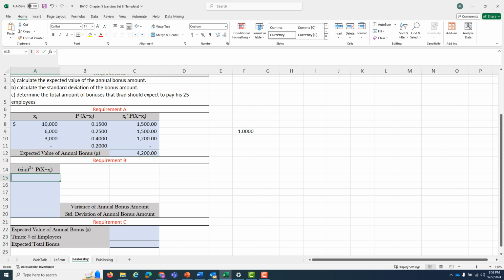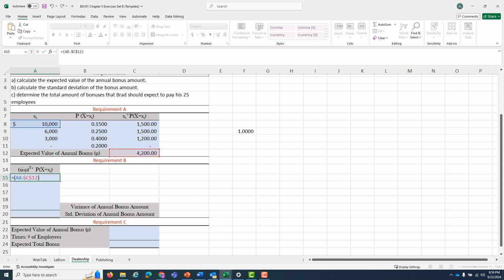So over here, the first outcome we have is that it is 10,000 minus the 4,200. That one's $5,800 away from our expected value. I'm going to want to fill handle this, so right now I'm going to make that second cell absolute.